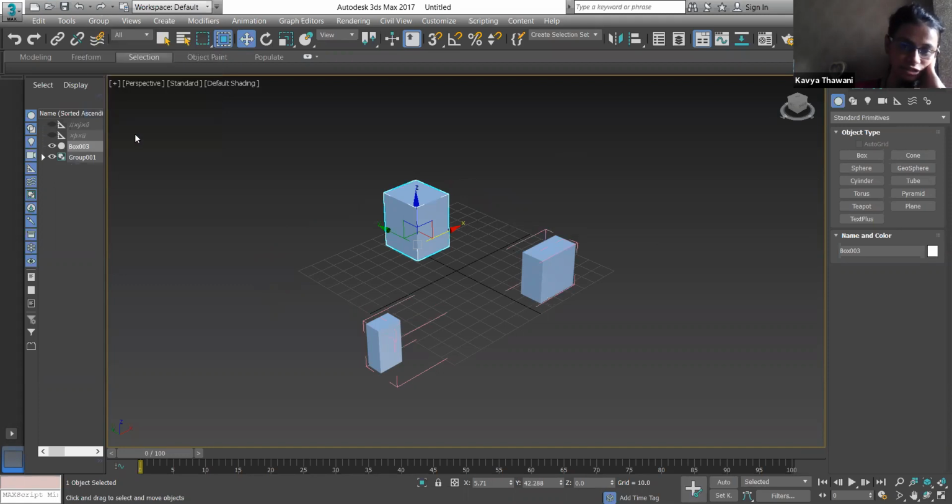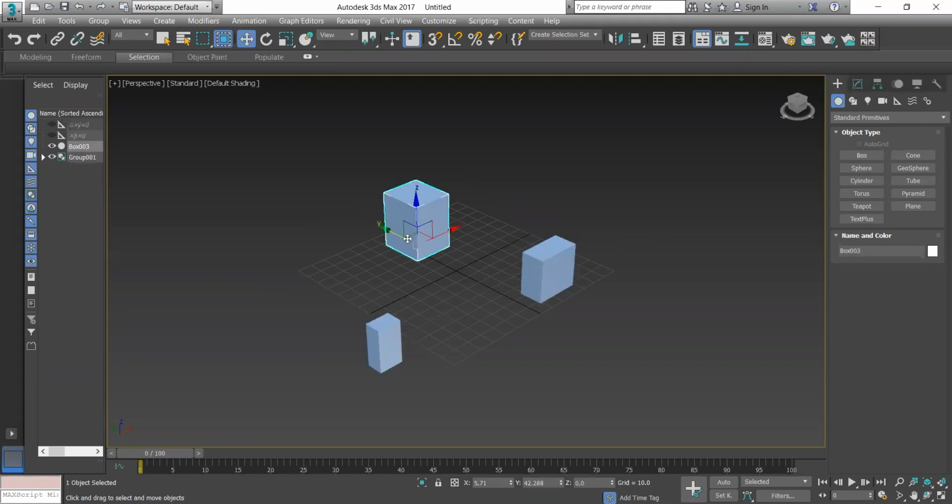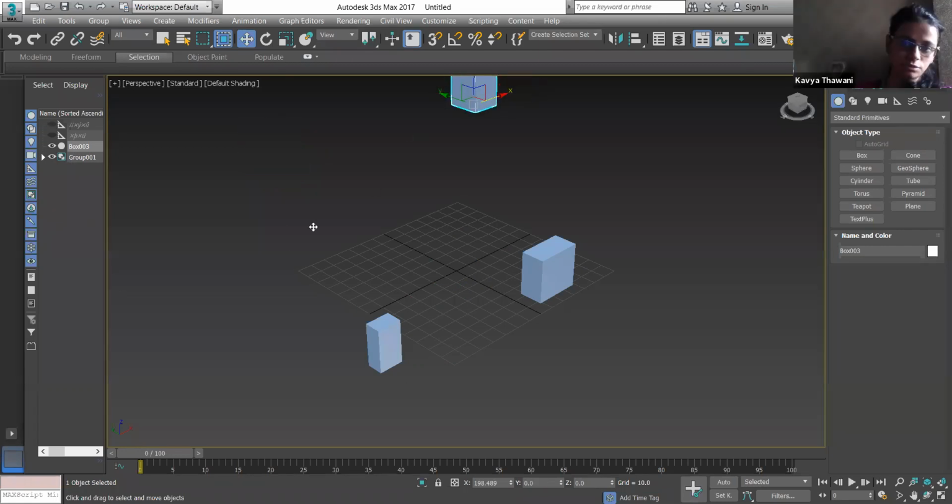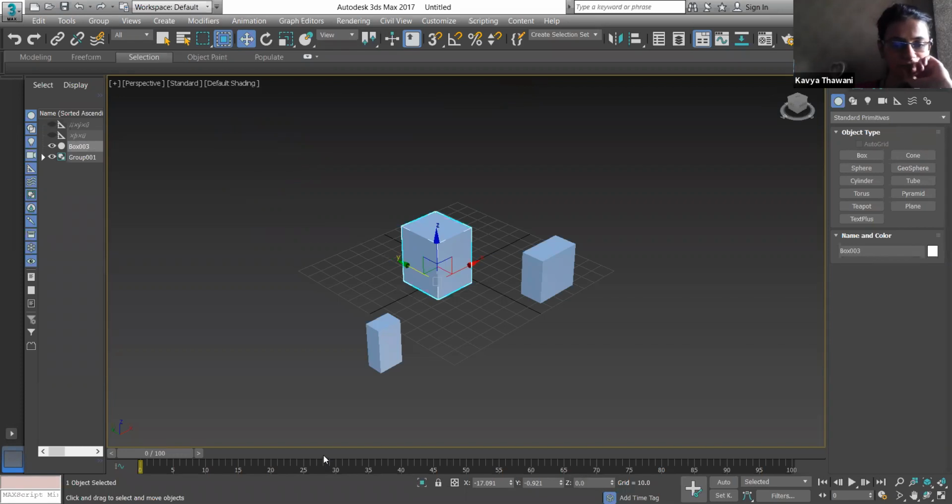So now only these 2 are in my group. This is another different object only. You understood? So this is the attaching and detaching option.